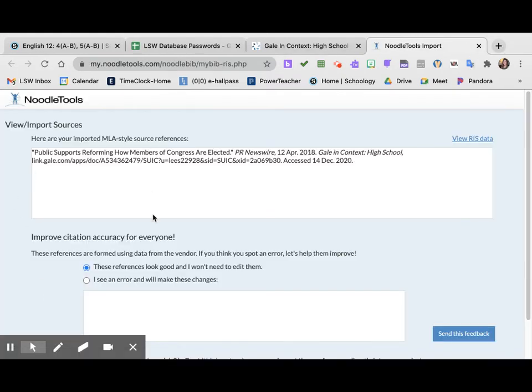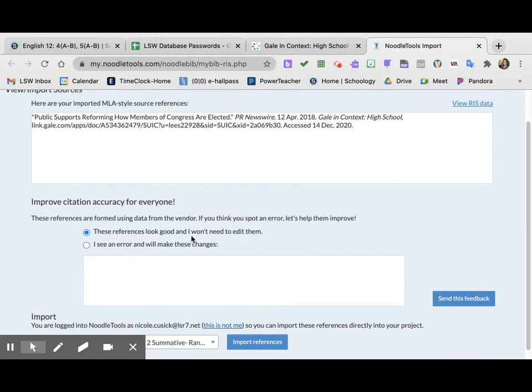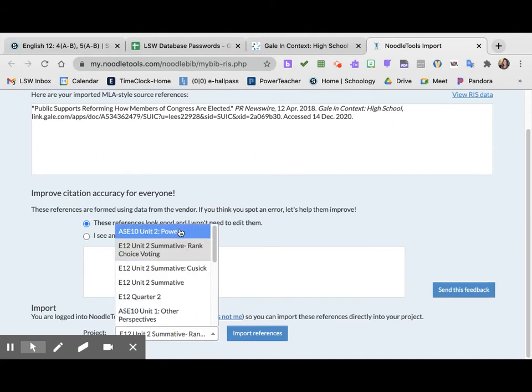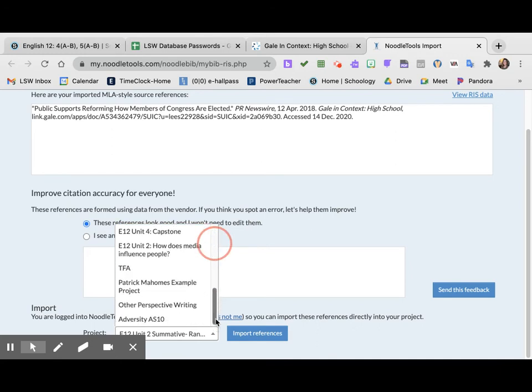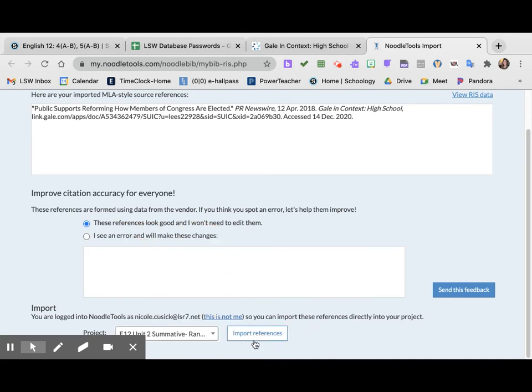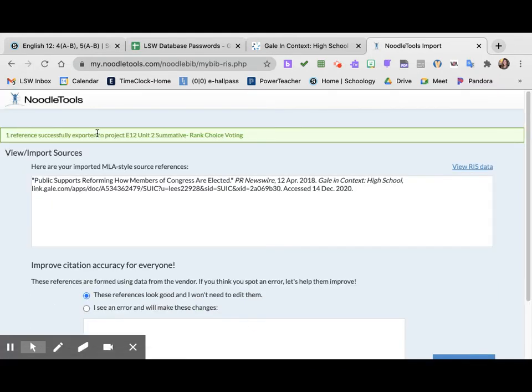Okay, this is my topic. This reference looks good. It has the information that I want. And then I'm going to choose my project in Noodletools. I've got a bunch of projects, but this one's on ranked choice voting. So I'm going to click that. And then I'm going to click import references. And one reference successfully exported to this project. So done. It is now in Noodletools, and I didn't have to do anything other than click a button. And so that is how I exported this source to Noodletools.